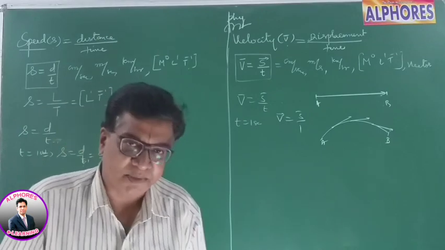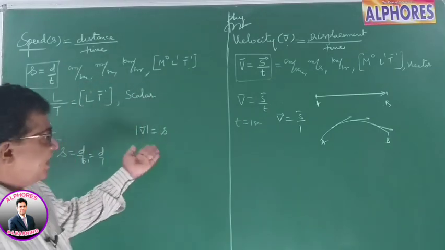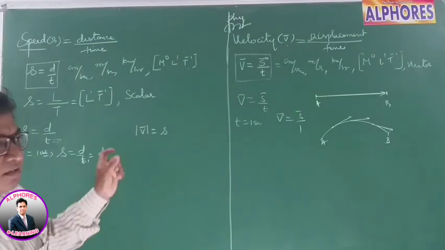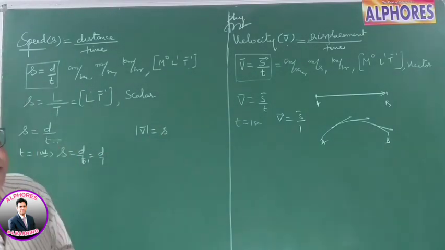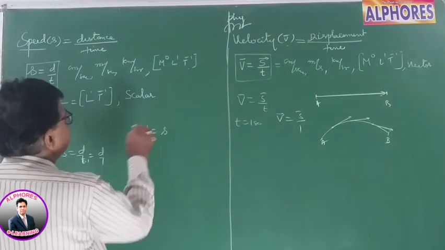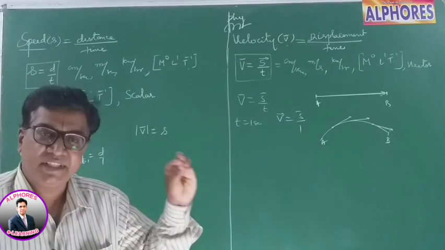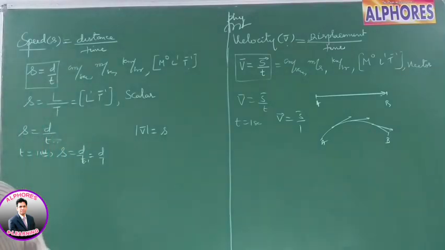Magnitude of velocity is speed. Speed associated with the direction will give you velocity. Mod v is s. The magnitude of any quantity, as I was telling you, is positive, it cannot be negative. So speed is always positive, it cannot be negative. So the magnitude of velocity is speed, and speed associated with the direction will give you velocity.